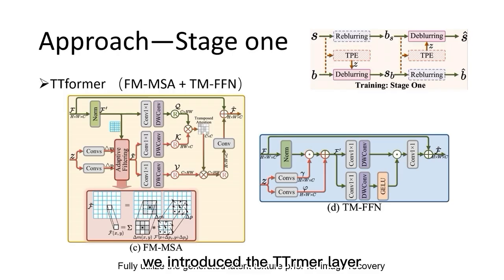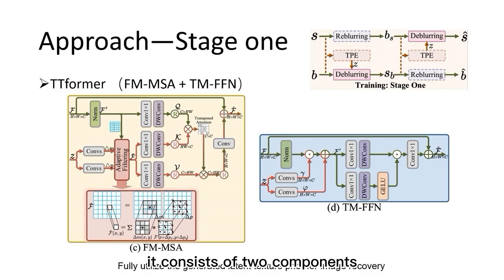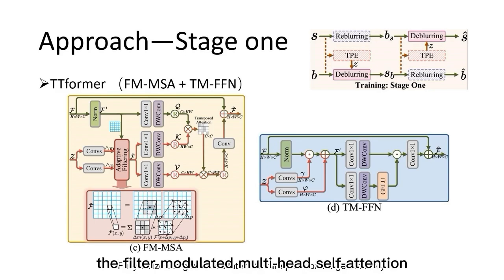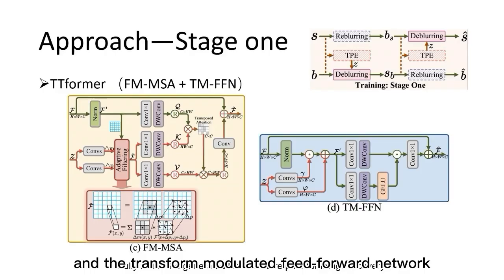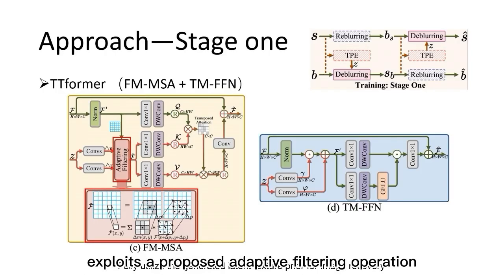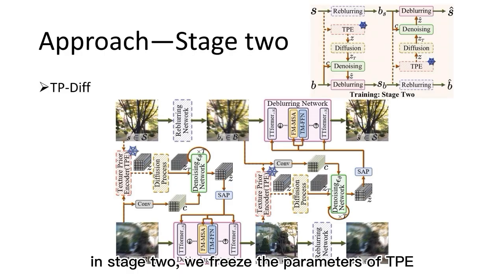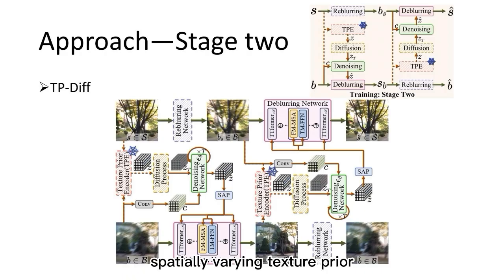We introduce the Teachformer layer to efficiently integrate the obtained prior knowledge into the unsupervised deblurring. It consists of 2 components, the filter-modulated multi-head self-attention and the transform-modulated feed-forward network. The filter-modulated multi-head self-attention exploits a proposed adaptive filtering operation to effectively remove spatially varying blurs. In stage 2, we freeze the parameters of TPE and jointly train the diffusion model and the entire cycle structure. This enables the denoising network to generate a more reliable spatially varying texture prior.